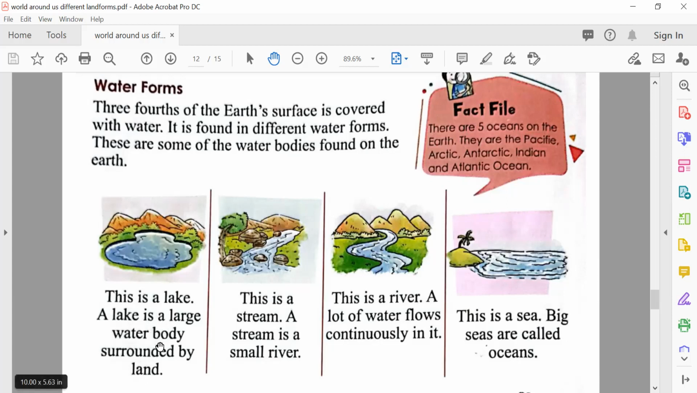A lake is a large water body surrounded by land. A stream is a small river. A river flows continuously. The sea is big. And big seas are also called oceans. So there's also another water form called ocean. What you have got: lake, stream, river, sea and ocean. I hope you have understood it.